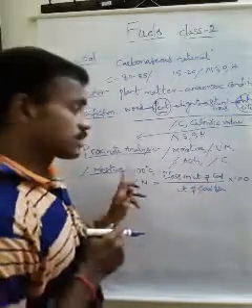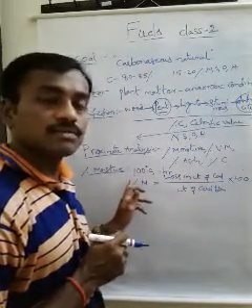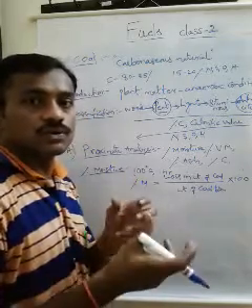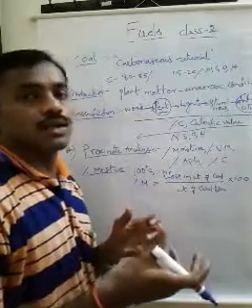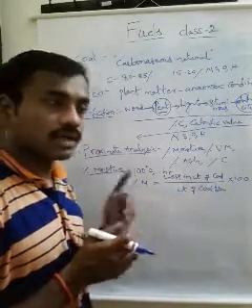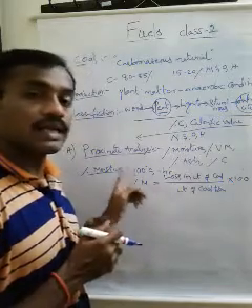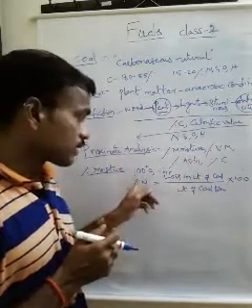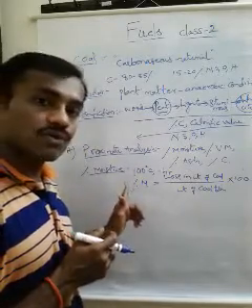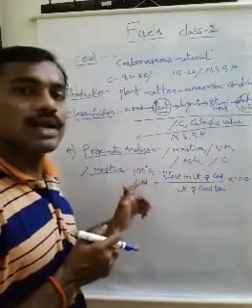Here the coal sample is heated in an electric oven in the absence of air. Suppose if we heat the fuel in the presence of air, then complete combustion of the fuel takes place. But here the fuel is heated in the absence of air for a particular period. After heating, the coal sample is taken out, cooled and weighed.